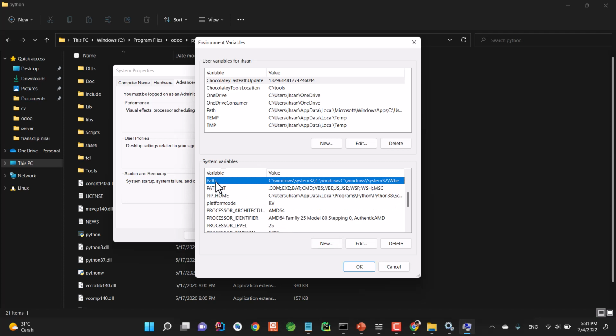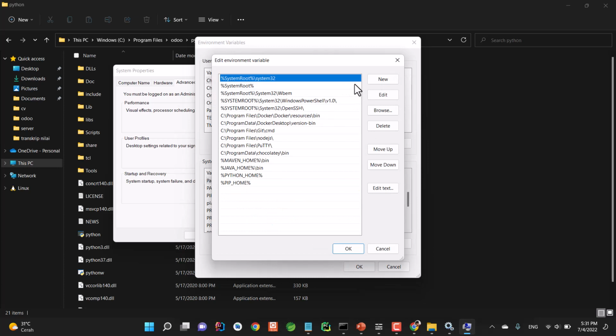Search for the variable named Path and open it by clicking it twice, and then click the new button and type the percentage symbol, PYTHON_HOME, just like this. You can actually name this variable anything you want.